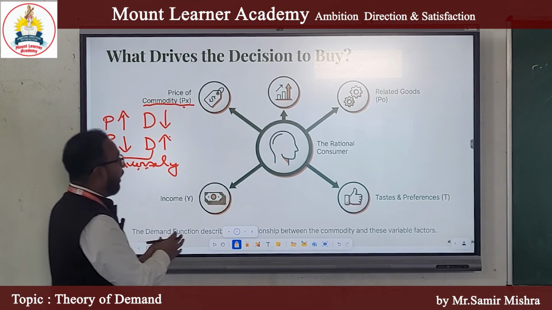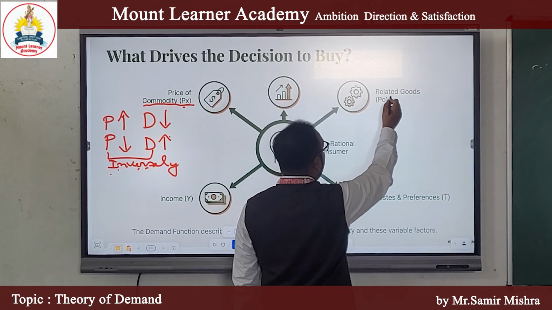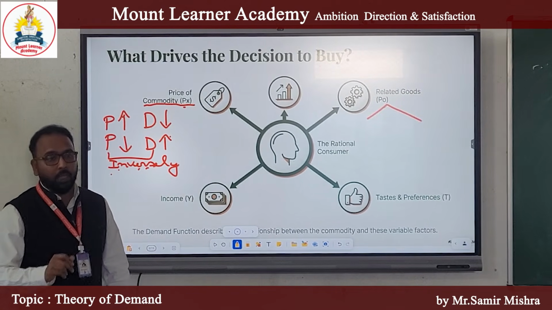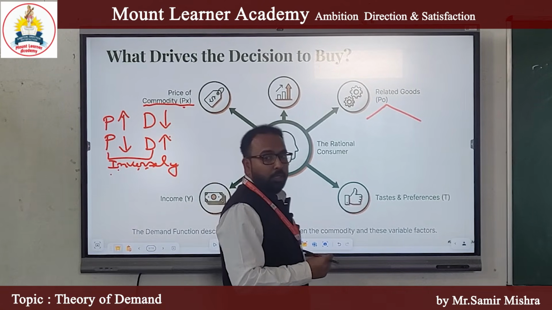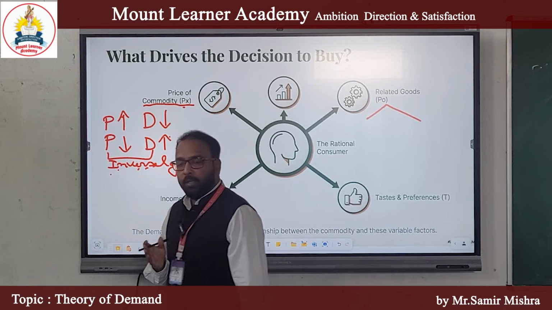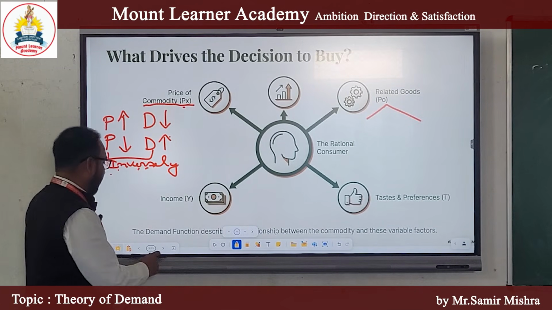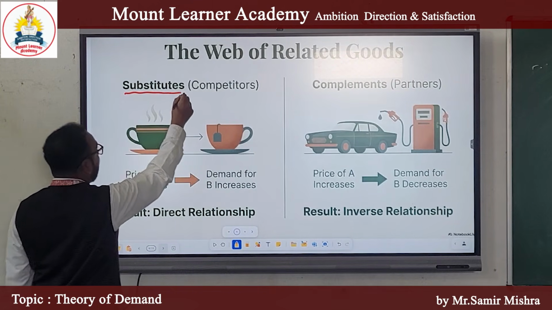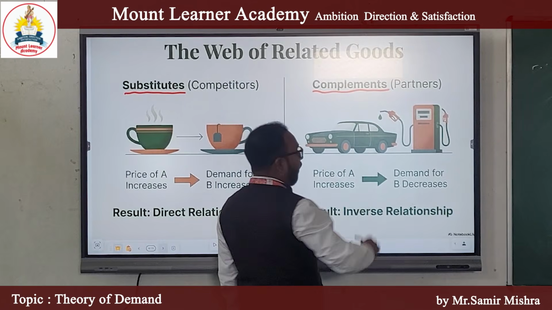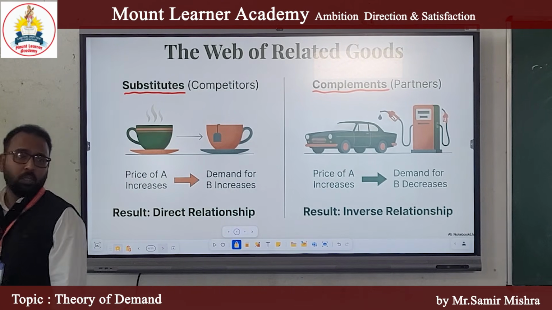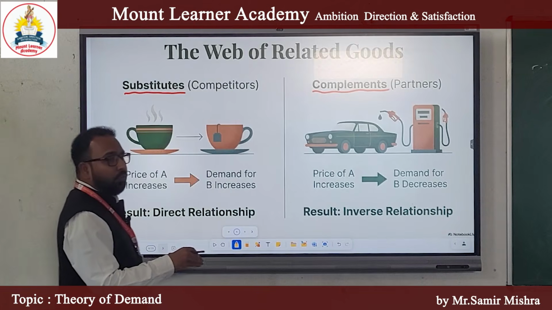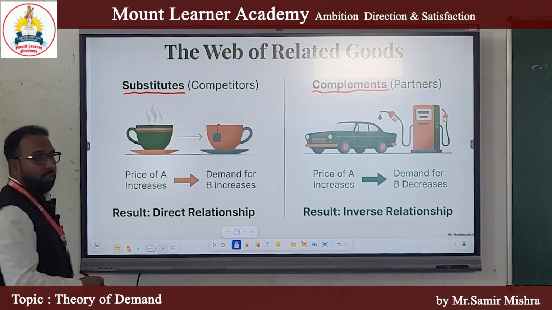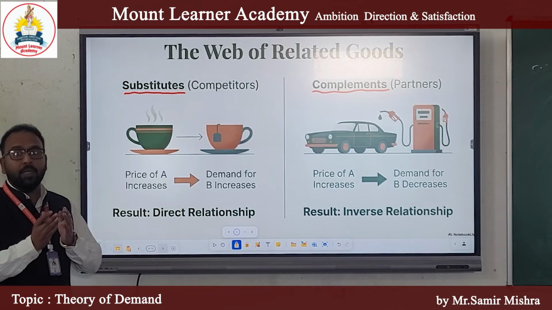The second factor which affects demand is the price of related goods. Related goods are of two types. Anyone? Very good: substitute goods and complementary goods. You can see it here. There are two types of related goods, one is substitute and the other is complementary. What are substitute goods? Substitute goods are those goods which are used in place of each other. We can say both are competitors of each other.